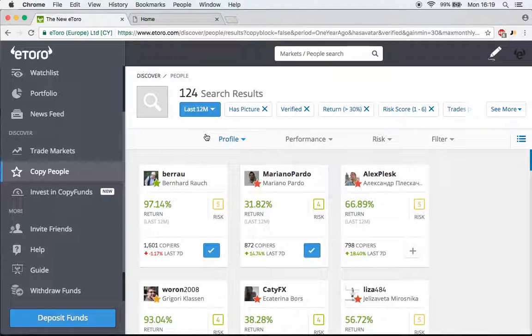The next thing to look for is the risk score right here. As you can see, this person has a risk score of 5, this person has a risk score of 4, 5 once again. Now, the risk score is basically eToro has calculated, based on a lot of factors, how risky they think this trader is. This is a very, very important thing to look out for, because you should really be viewing social trading as somewhere to put your investments. You don't want super risky and the potential that someone could lose a lot of the money that you put away. What you want is someone who's going to earn maybe smaller returns, but it's going to be safe and it's going to be consistent.